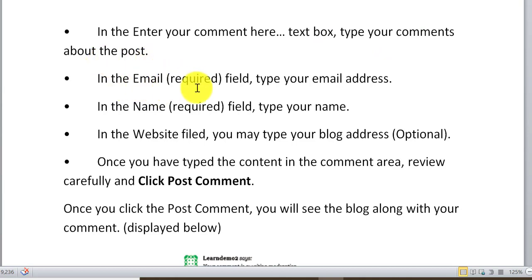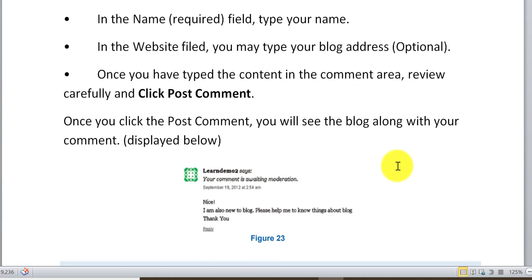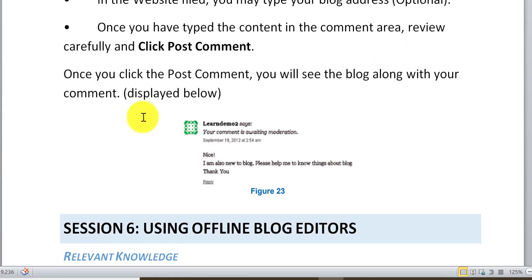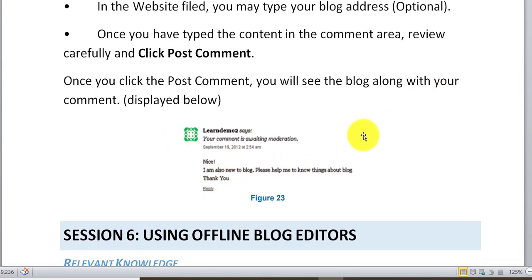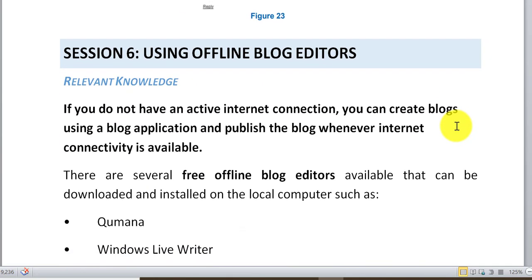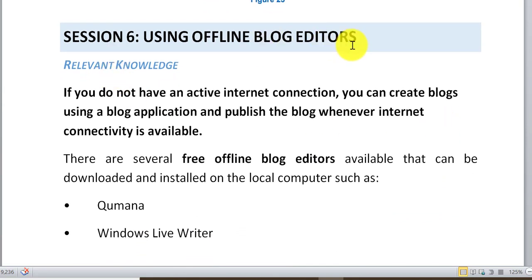In the email required field, type your email address; your name, website, and blog address are optional. Click on post comment. Once you click on post comment, you will see the blog along with your comment displayed here.